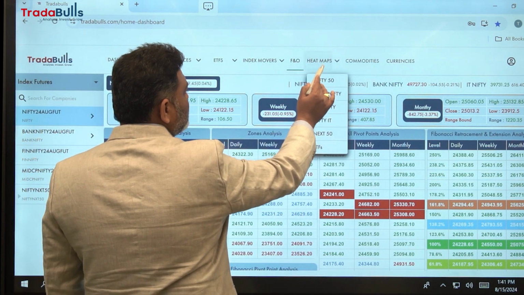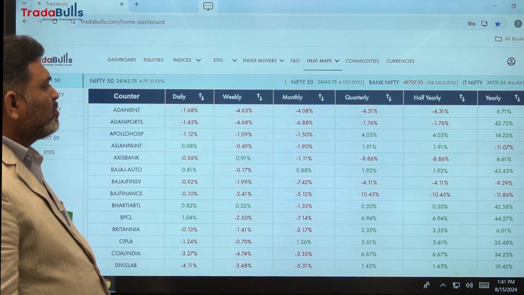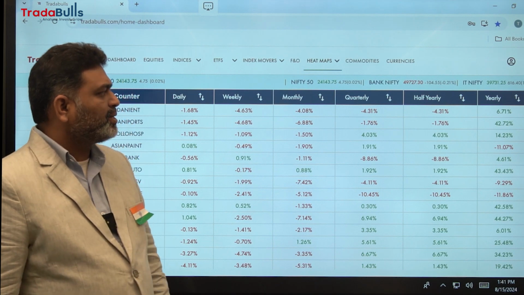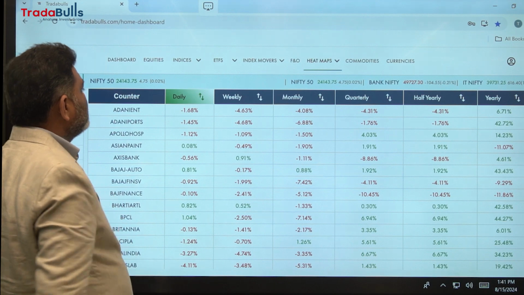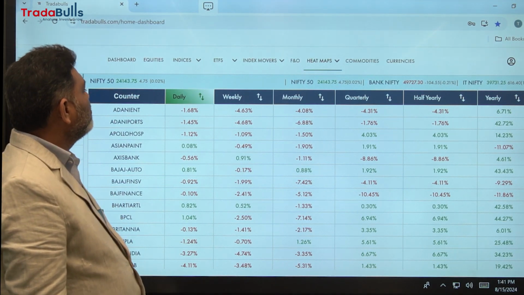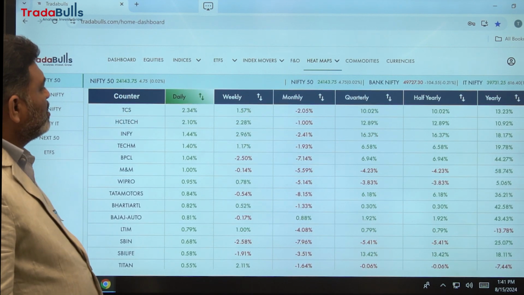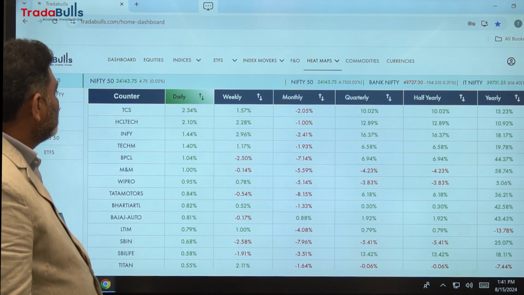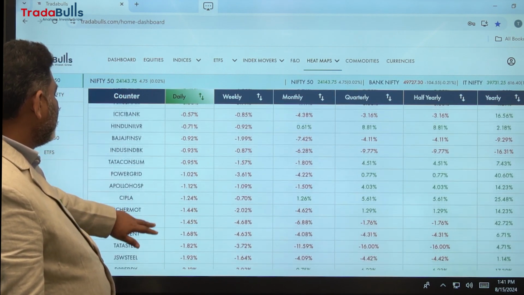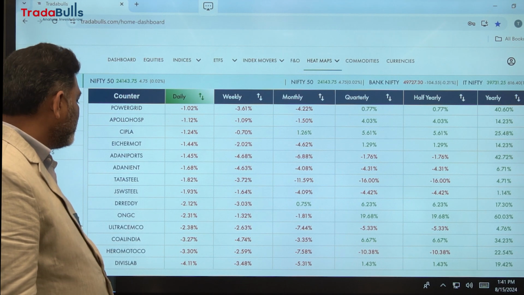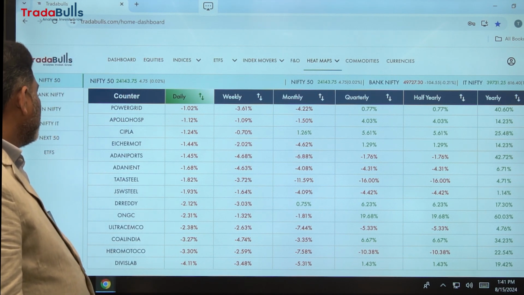And coming to the last section, heat maps. Under heat maps we can see what was the percentage of appreciation or depreciation during that particular time frame. Say let us assume, how much was the up and down by each company on the last working day, that was Wednesday. So TCS was up by around 2.3% and HCL Tech was around 2%, Infosys was 1.44%. Like that, on the downside also, Divi's Lab was down 4% and Hero Motors down by 3% and Coal India was negatively closed by 3%.